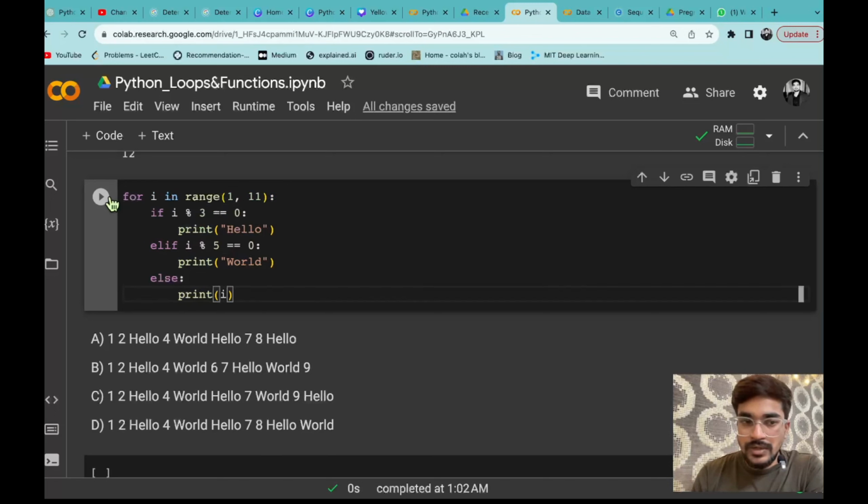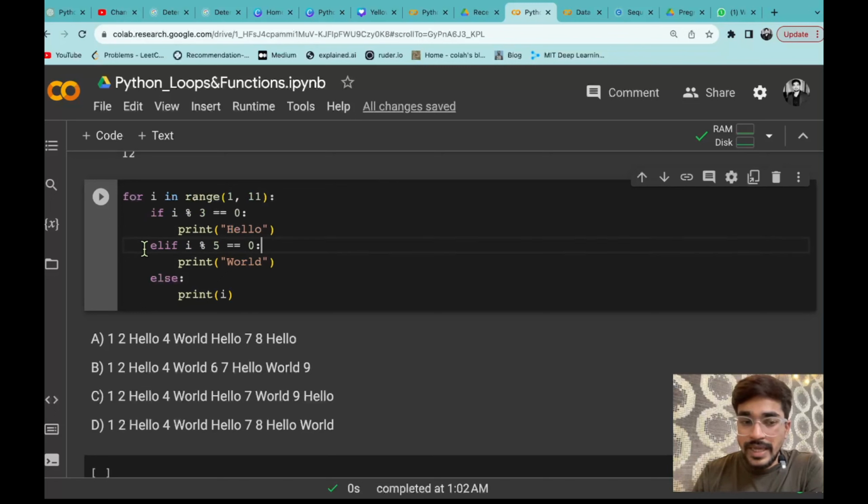So you can see what we are doing. We are doing a for loop, और for loop का range क्या है? From 1 to 11. Now you know that last number is excluded, so it will start from 1 but it will go up to 10 only. Now let's see what is happening at the conditionals. If i modulus of 3 equals 0, that means what? It is checking if i is divisible by 3. That means if i is divisible by 3, then it has to print hello.